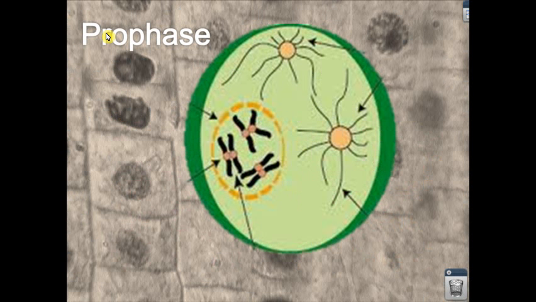Now prophase, we see the spindles start showing up. And again, the spindles start going to the opposite ends of the cell itself. The nuclear membrane starts to disappear as we look at that as well. And the chromatids have made copies. Now this is why in many ways that prophase is considered one of the most important, because of that copy feature. If it's not that copy feature, then we would keep getting less and less chromosomes as we reproduce our cells. But because of that copy feature, all our cells are going to be the exact same.